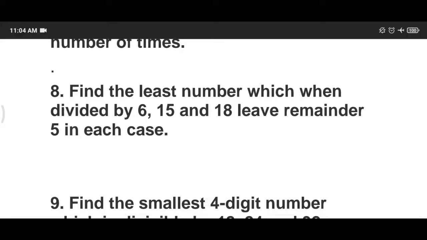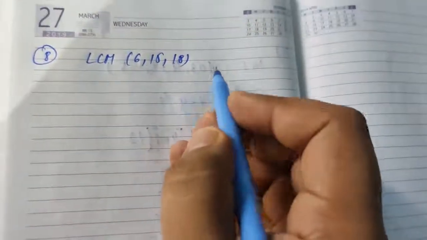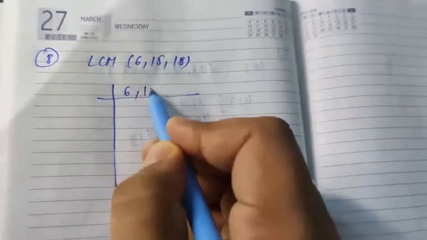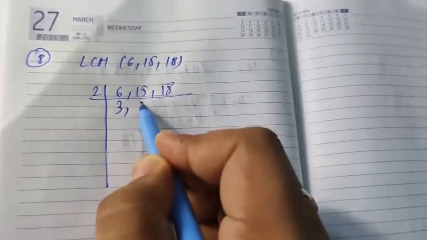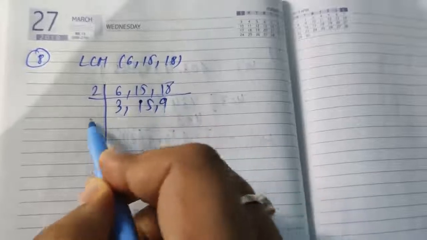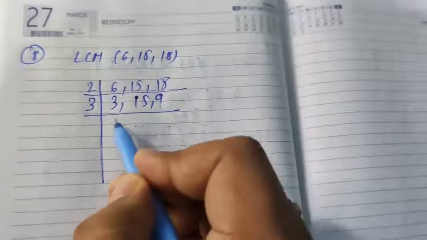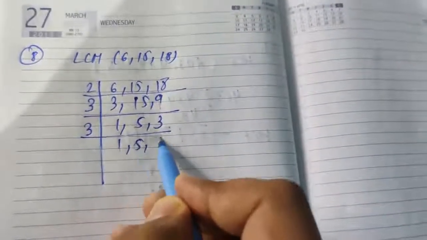Question number 8. Find the least number which when divided by 6, 15 and 18 leaves remainder 5 in each case. In question number 8 we will find the LCM of 6, 15 and 18 first. 6, 15 and 18, LCM we have to find. Divided by 2 we will get 3, then 15 remains the same, then 9. Not by 2, it is not divisible. Divided by 3. Now again divided by 3.